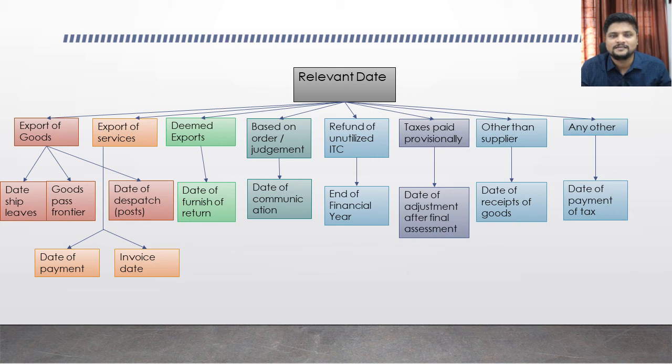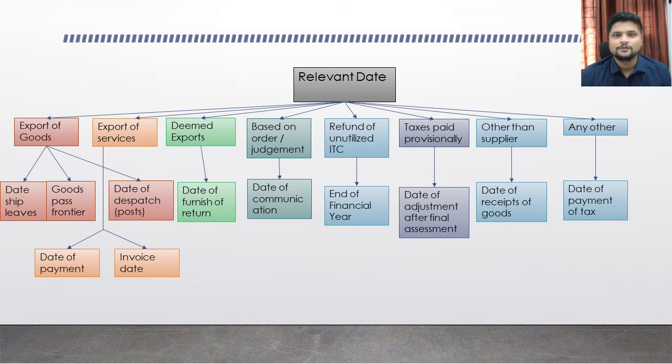Now we have to understand what is relevant date. For export of goods, if the goods are exported through sea route, by ship, then the date of the ship leaving the port of India is called the relevant date. From there 2 years has to be calculated. Similarly, if the goods are exported through land route, then the date when the goods pass the customs frontier, that is the customs border of India, is called the relevant date here.